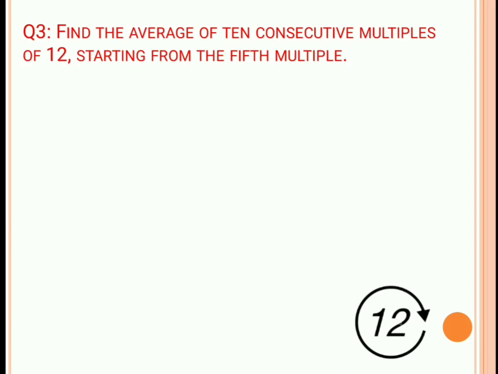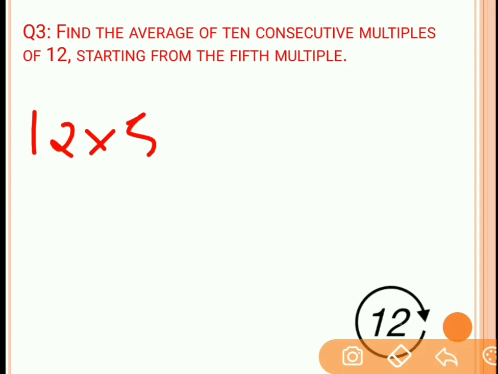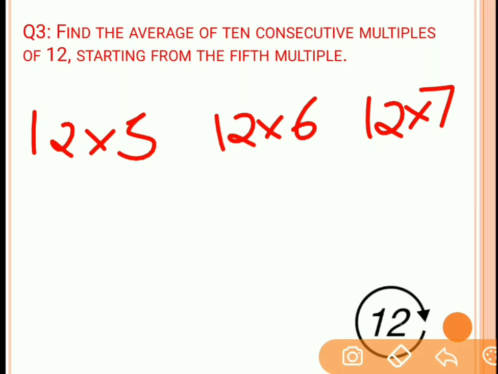Question number 3. Find the average of 10 consecutive multiples of 12 starting from the fifth multiple. Starting from the fifth multiple means what? 12 into 5, 12 into 6, 12 into 7. So this is the fifth multiple of 12. This is the sixth multiple of 12. So these are 10 consecutive multiples of 12.